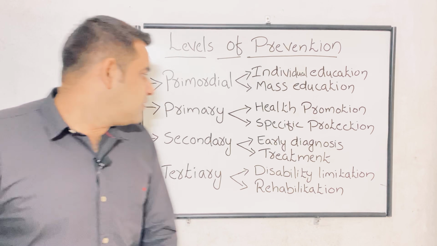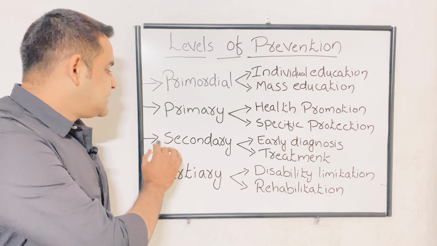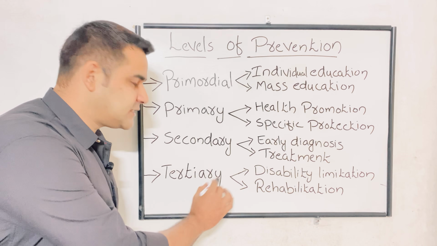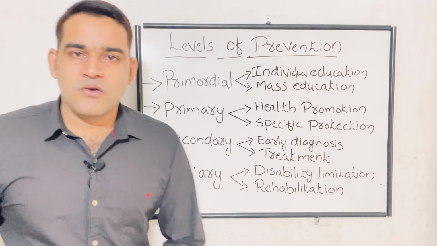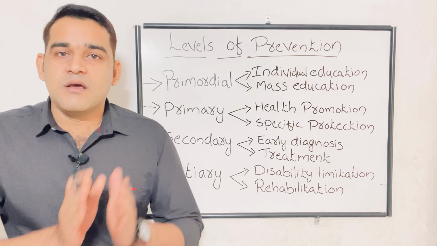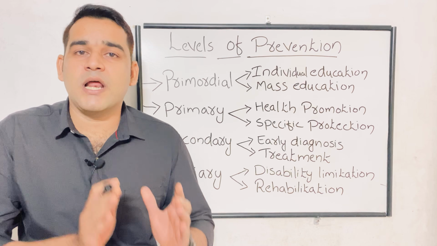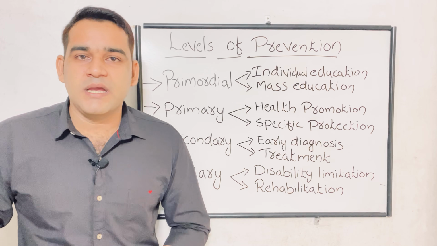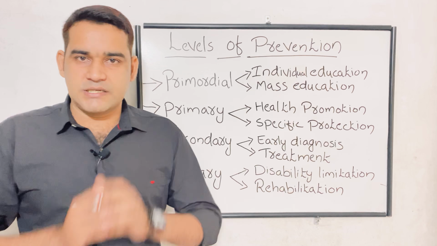Okay. First level is primordial level. Next one is primary, secondary and tertiary. First one is primordial prevention. So what is meant by primordial prevention? It is a new concept. Primordial prevention is a new concept. It is the purest form of the primary prevention.